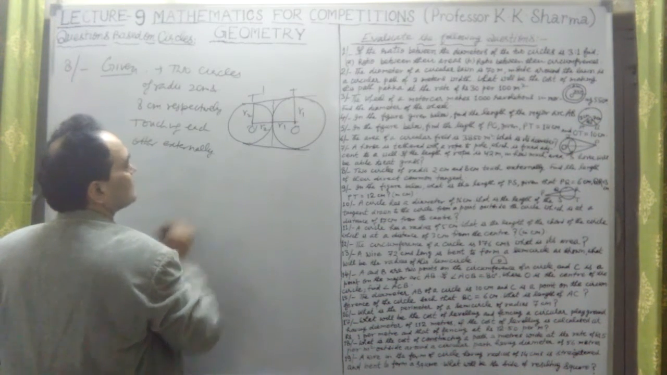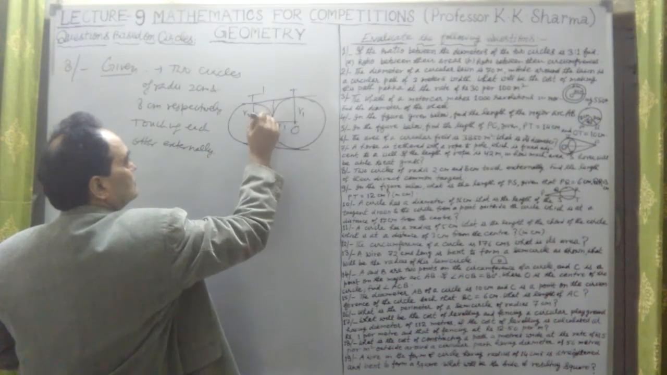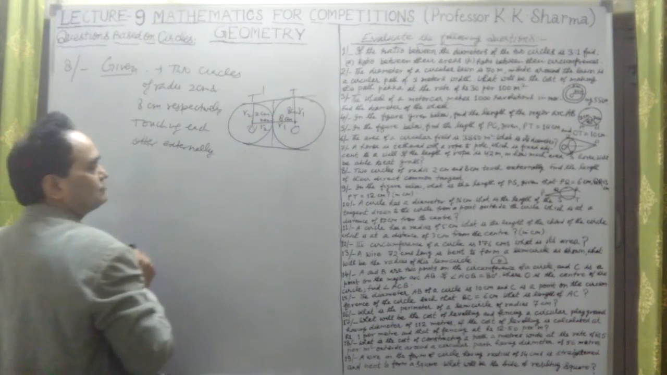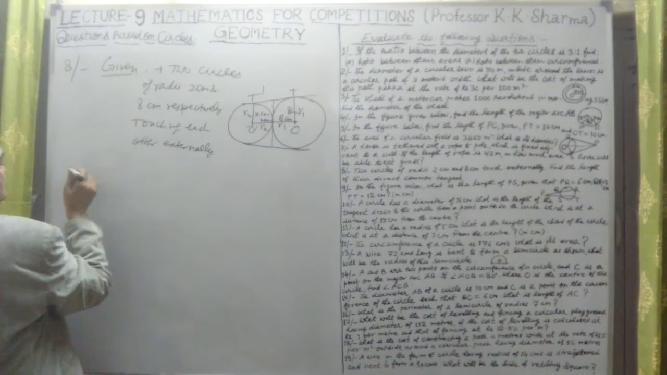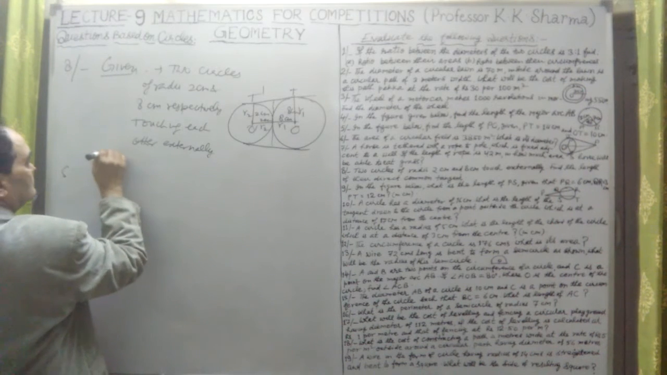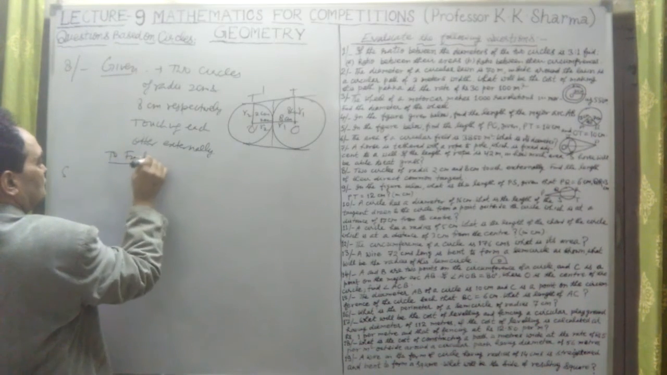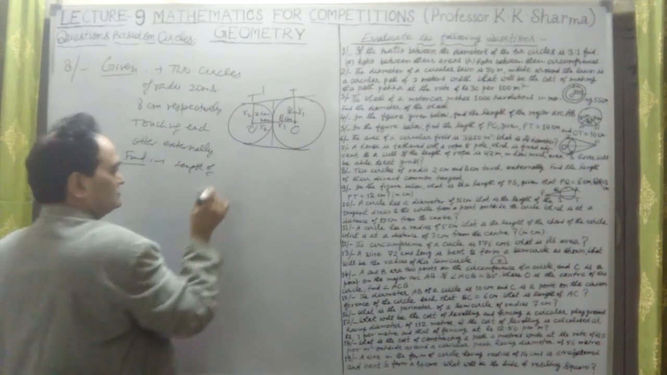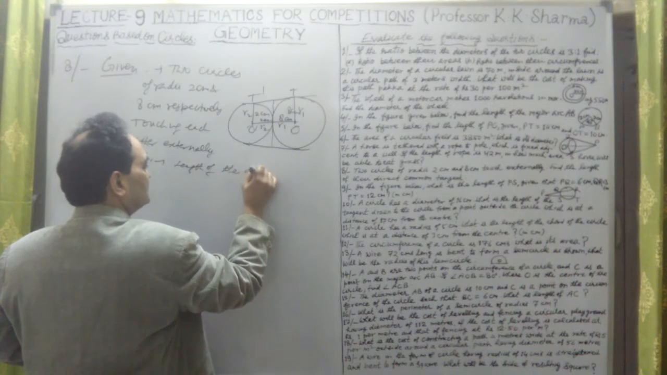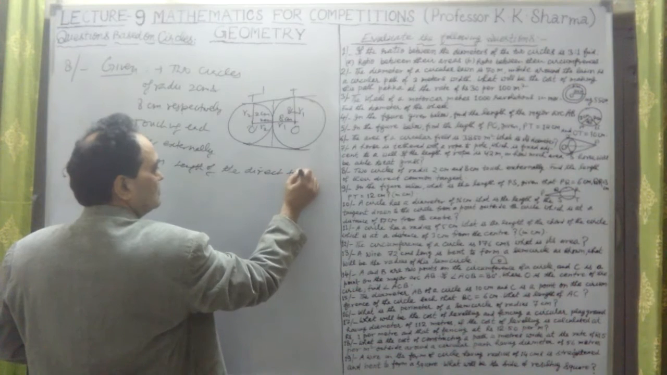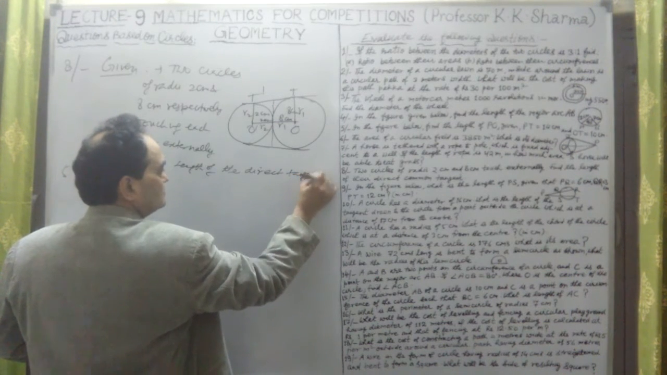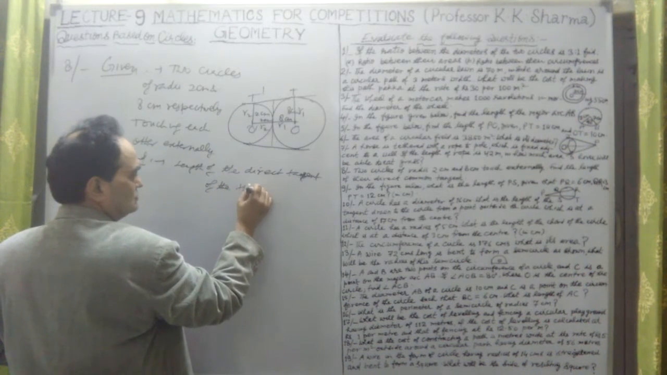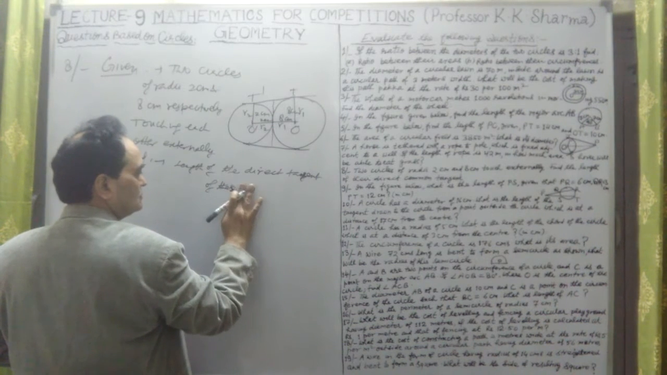What is the length here? This is 2 centimeter and this is 8 centimeter. You have to find out this. So to find, what you have to find out here? To find the length of the direct tangent of these two circles.